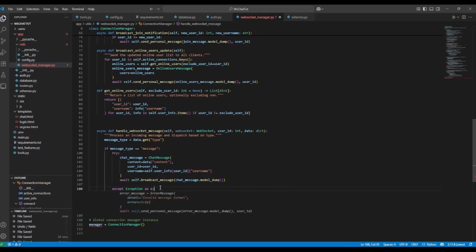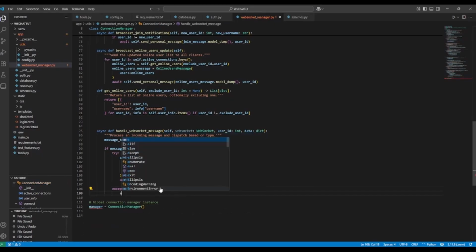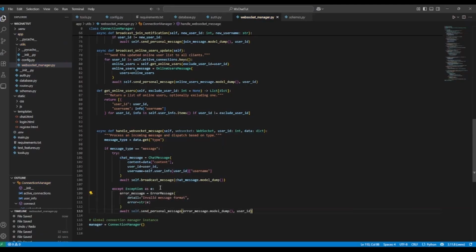So we will do error message. We don't necessarily need that. The message actually will be, because this is the only restriction that we have, "invalid message format, content is too long."